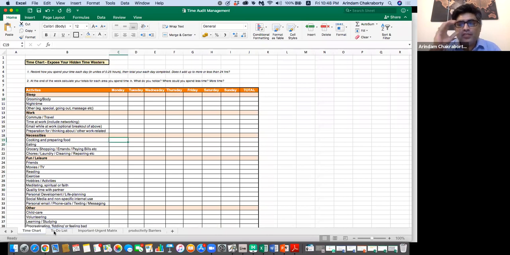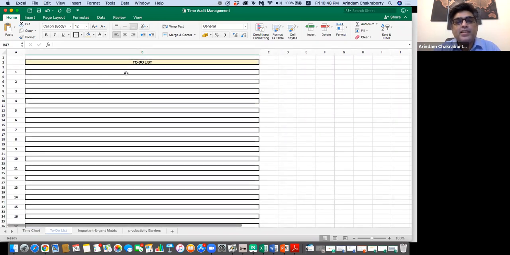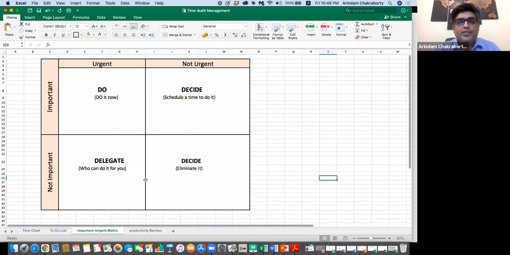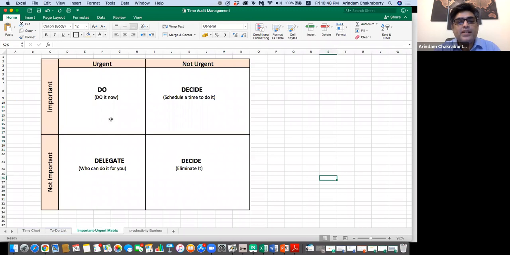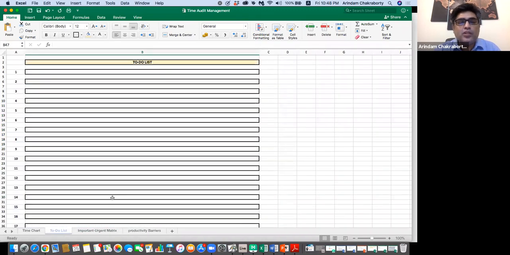Now once you have got a fair bit of understanding that in some place I'm wasting a lot of time, or in this area I need to place more focus, then what you can do is you can have a to-do list and mention to yourself what are the step 1, step 2, step 3, step 4 actions that you are going to undertake, right? And then what you can next do is something called the urgent important matrix, right? Now all the activities that you have listed in the to-do list are not going to be equally urgent or equally important, right?